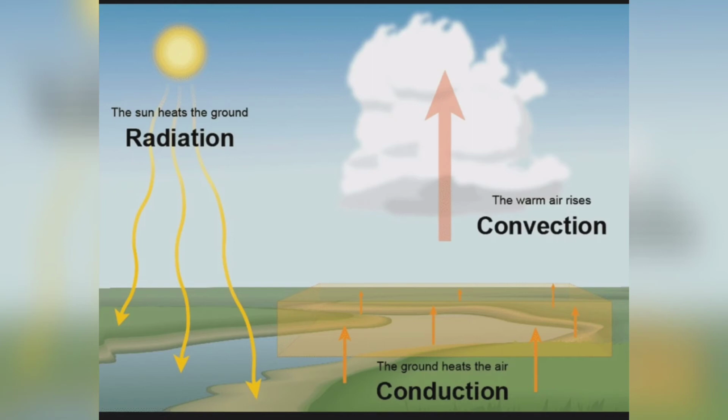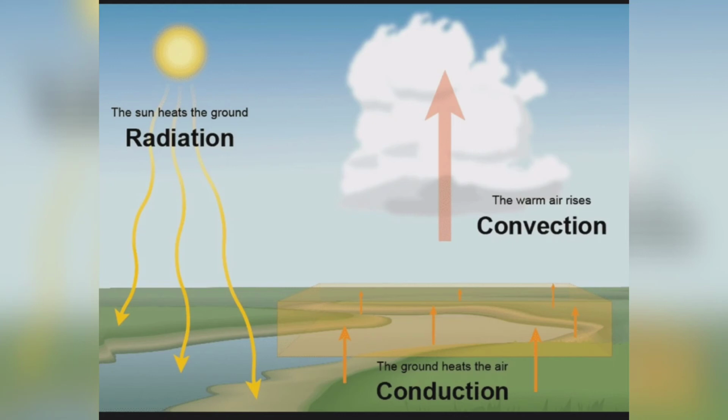Then next is a very important topic, the difference in temperature between day and night. Between day and night we find a huge difference in temperature. So what is the reason behind this?